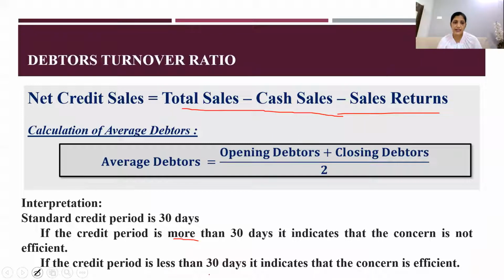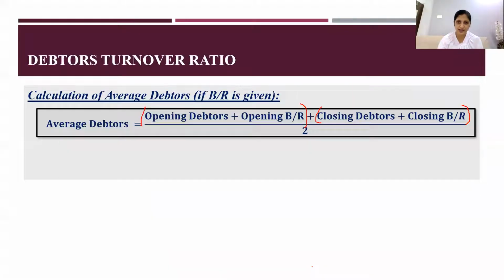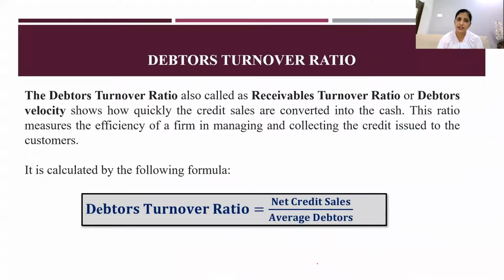If credit period is less than 30 days, it indicates that the concern is efficient. You are very good at collecting the money from your debtors. It's very simple and very important. This is only the calculation of debtors turnover ratio.